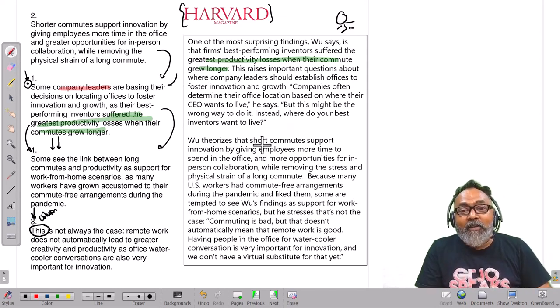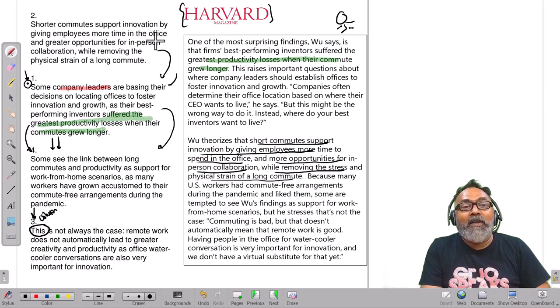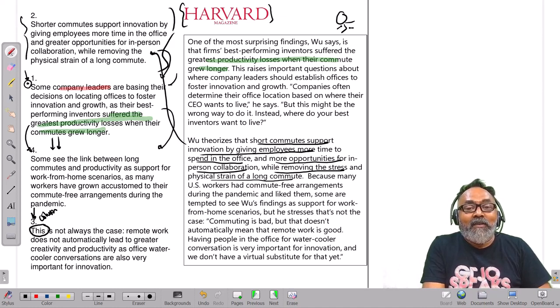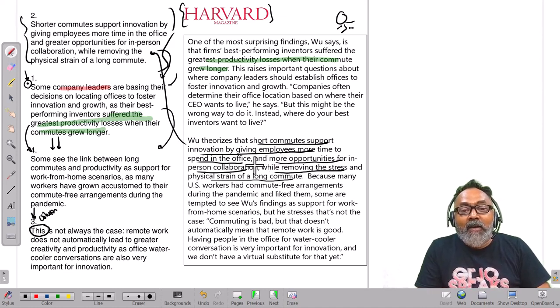Wu theorizes that short commutes support innovation by giving employees more time to spend at office and more opportunity for in-person collaboration while removing stress and physical strain of long commute. Okay, there is obviously in-person collaboration is somewhere else.